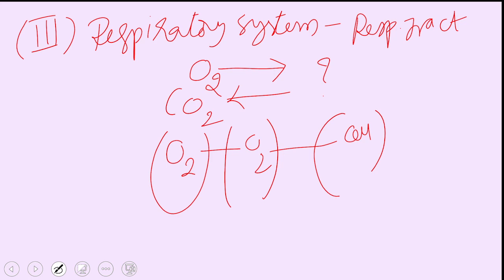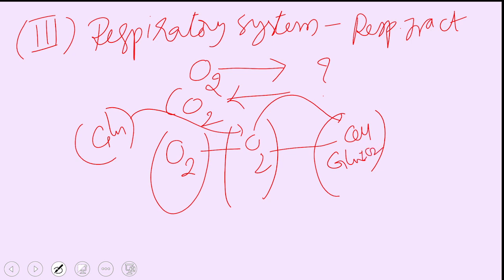At the same time, through your alimentary canal, glucose goes to the blood. From there, it goes to the cell. So there is glucose plus oxygen here. When glucose and oxygen are together, oxygen breaks down glucose to release carbon dioxide, water, and energy. This energy is utilized by the cell. Water, if at all less, can be utilized, otherwise it can be sent out.